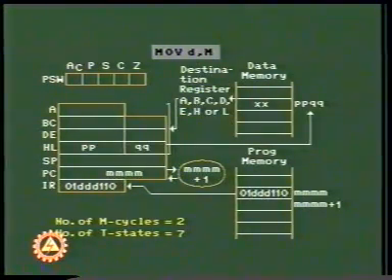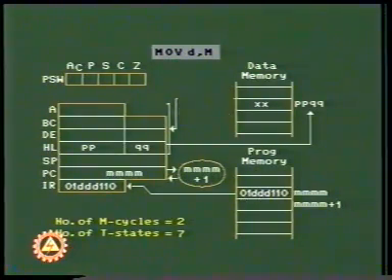In MOV D, M instruction, the program counter contains the address MMMM of memory location having the opcode. The program counter is incremented automatically. The opcode at the location MMMM is copied in instruction register. The instruction is then decoded. The control unit places the contents PPQQ of HL register pair on the address bus. The data XX at PPQQ location is copied in the destination register.